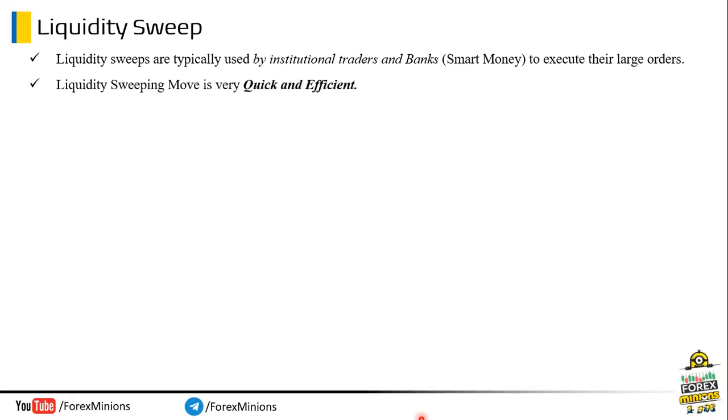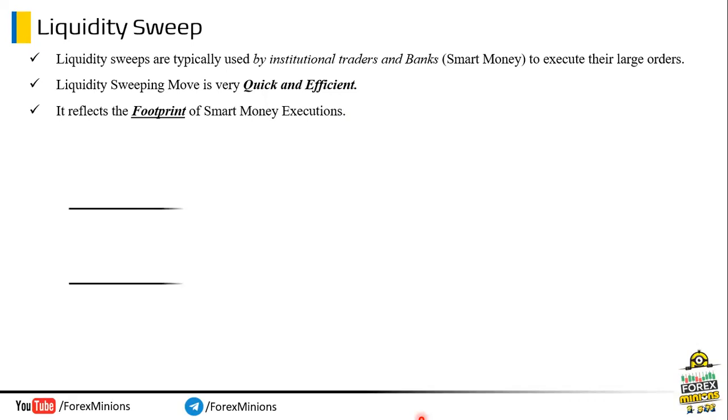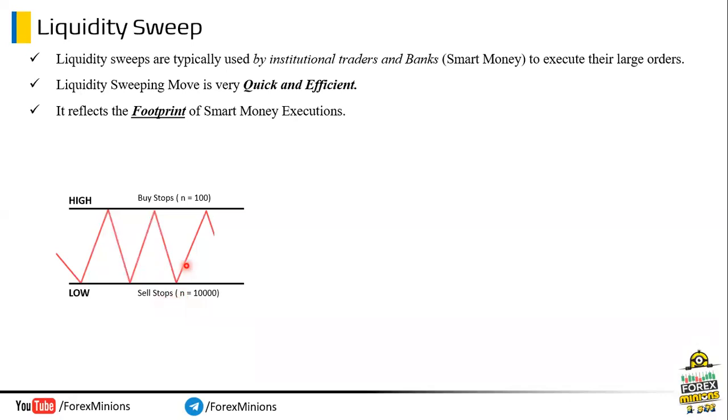That's why the liquidity sweeping move is very quick and efficient, and it reflects the footprint of smart money executions. Now, see this schematic diagram. The market started ranging between these high and low levels. Now, breakout traders will try to sell or buy above and below this range. Assume there are 100 buy stop orders, and on the sell side, sell stop orders are 10,000, which is actually 100 times more than the buy side.